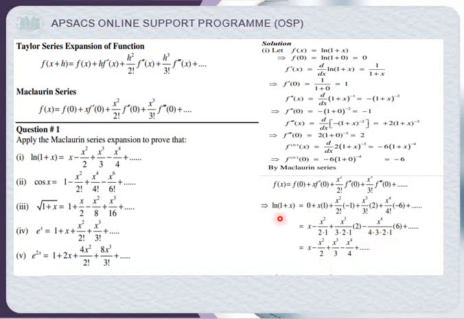So you can see that ln 1 plus x is equal to x minus x square upon 2 plus x cube upon 3 minus x raised to the power 4 upon 4 plus so on. Means next, what will be the next term? The next term will be x raised to the power 5 upon 5. Okay. So this is the proof of question number 1 part 1. I'll do question number 1 part 2 as well, but after that part 3, part 4, part 5 you have to do. Okay. So part 2 I am doing.